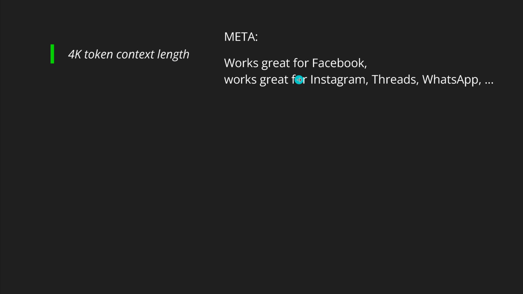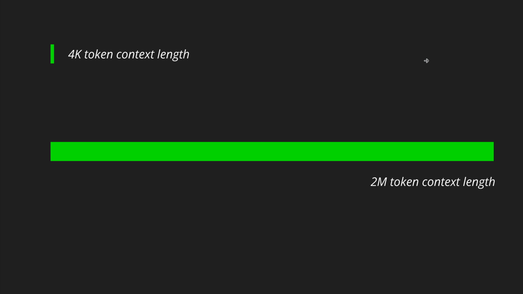People go with much less if I do AI analysis. I can put 10 or 100 Instagram posts together to apply my AI system that has a 4K context token length. The same for Threads, the same for WhatsApp. This is a two-second goldfish memory that I just need. So for Meta, it made sense in a business case to have the original pre-trained model at 4K. This was logical. This was perfect for their business application.